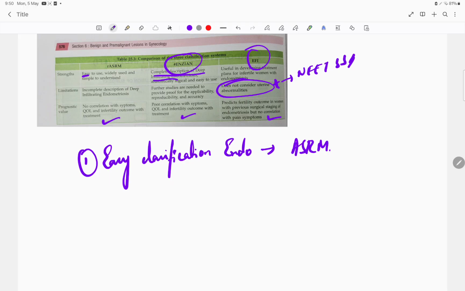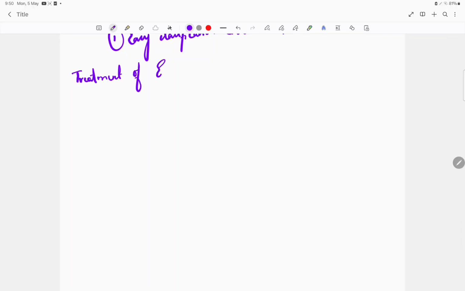And of course with this I'll end up with the classifications, and next we'll go with the very important topic, that is the treatment part. That is the treatment of endometriosis. Okay, now see guys, I want to tell you one thing.